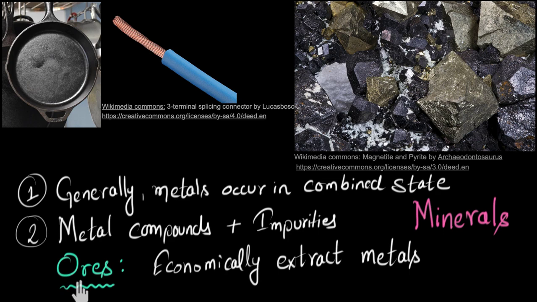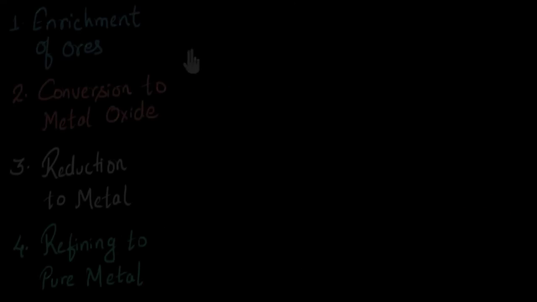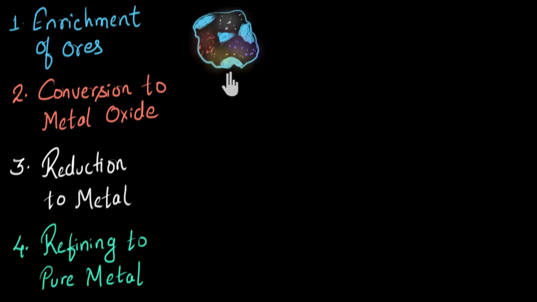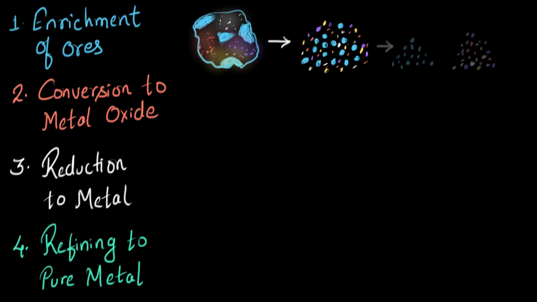Now let's see, if we had an ore, how would we extract the pure metal out of it? So these are the steps. First, enrichment of the ores. Over here, we take the ore, which is basically a rock, and we crush it to pieces. And then we separate the metal compound in these pieces from the impurities. So over here, we have concentrated the metal compounds in one bunch. Therefore, we have enriched our ores.